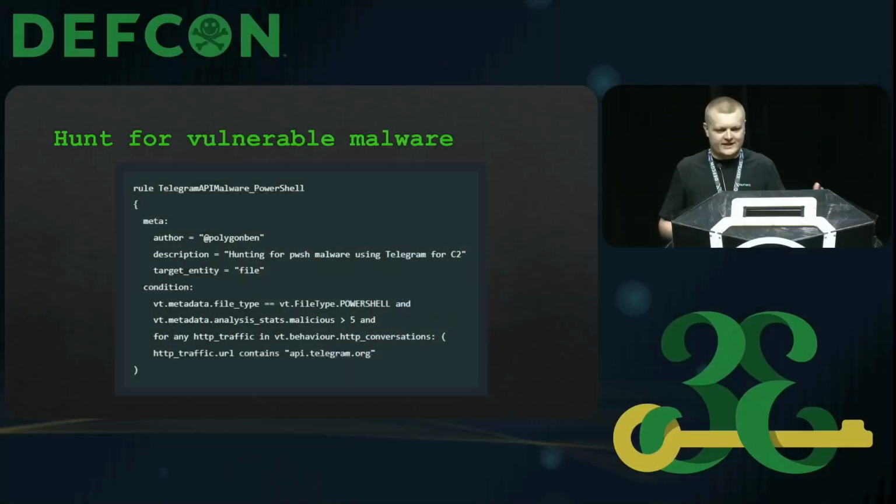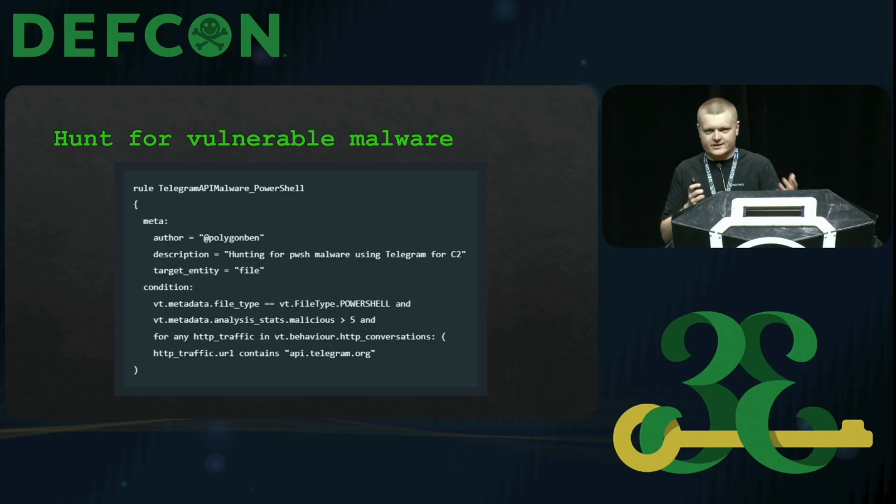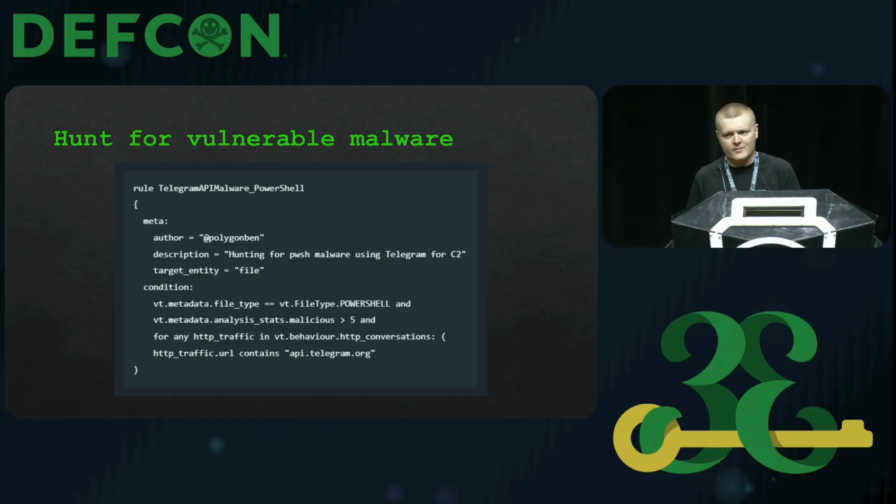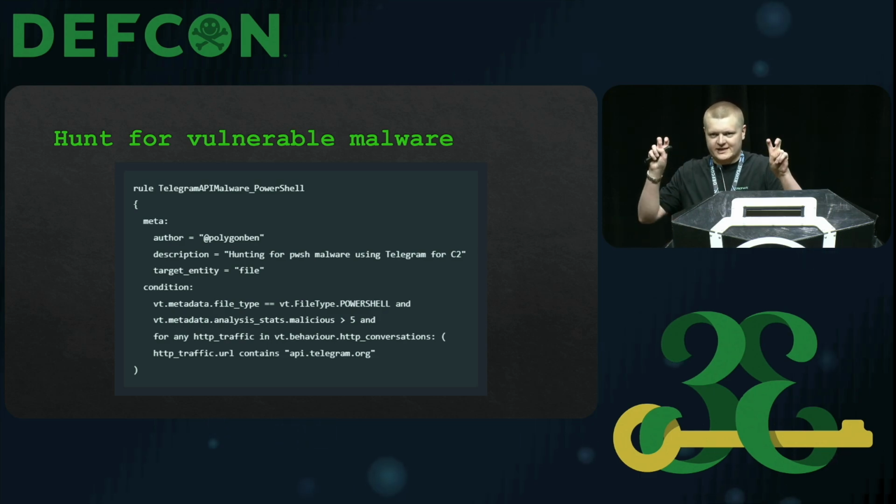If you wanted to go home and look for malware which is communicating over Telegram, there are multiple ways to do this. If you've got a VirusTotal Enterprise account, which has the capability to use the retro hunt or live hunt features, you could use a rule like this. Here's an example. We're just looking for PowerShell files which have been tagged as malicious by VirusTotal, which are communicating with api.telegram.org.